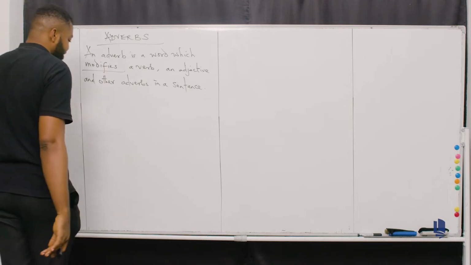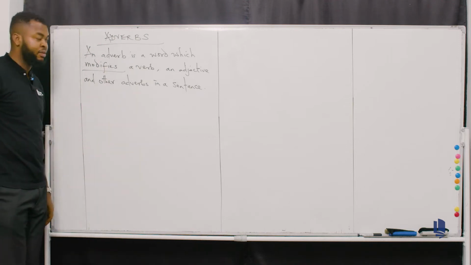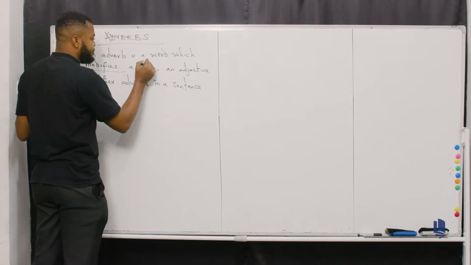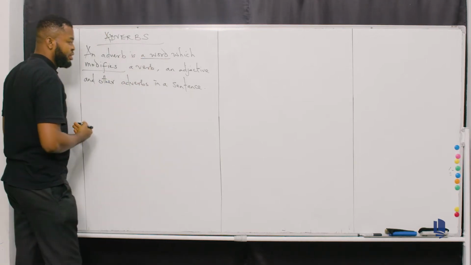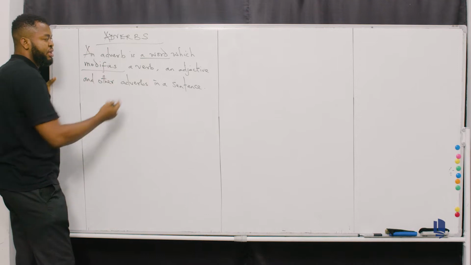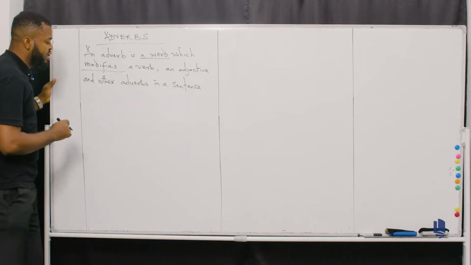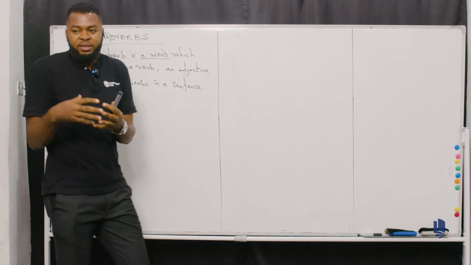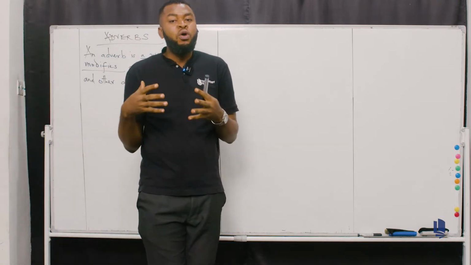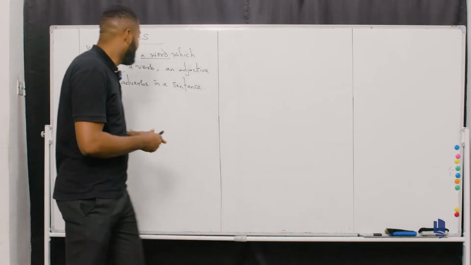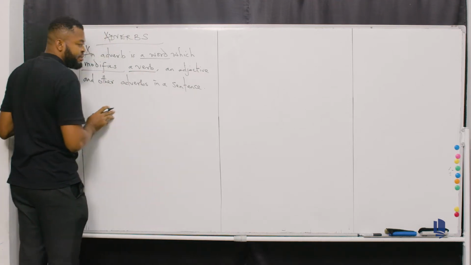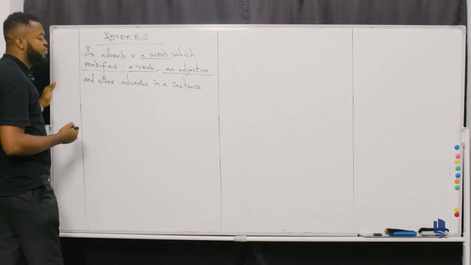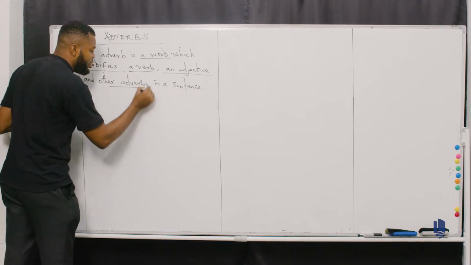So let's start. Now we have the definition on the board. Please pay attention that an adverb is a word, okay? That's basically a word. And what is the major function? It modifies. Now the concept of the word modify means it adds more meaning. It supplies or provides more meaning to what? To a verb. It provides more meaning to an adjective and equally provides more meaning to other adverbs.